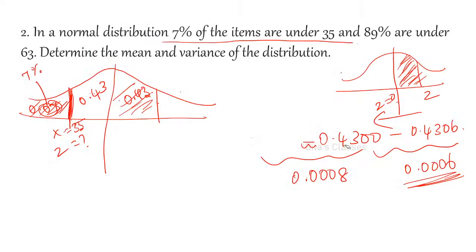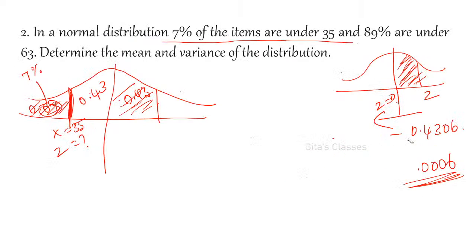So 1.48 is in the left hand side. Therefore, you have to take it as z is equal to minus 1.48. Minus 1.48. Shrutika, don't forget that minus also. Okay, ma. 1.48 is correct. Excellent. But minus, because it is in the left hand side.